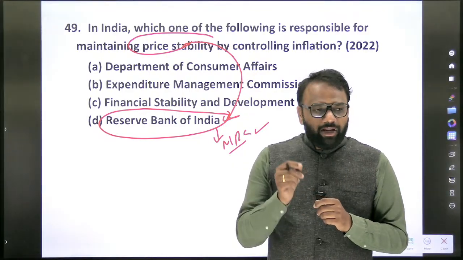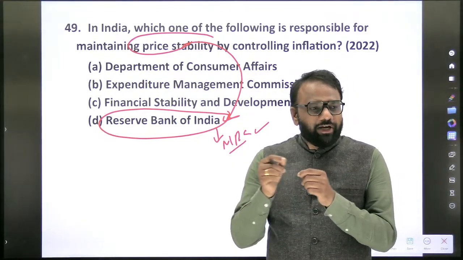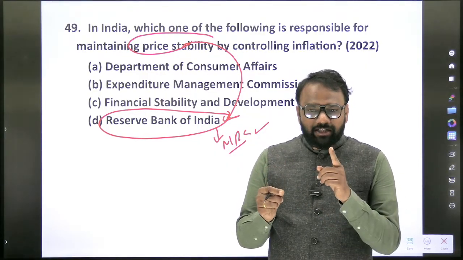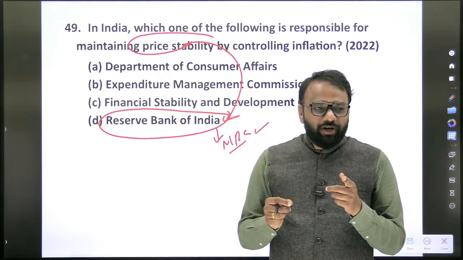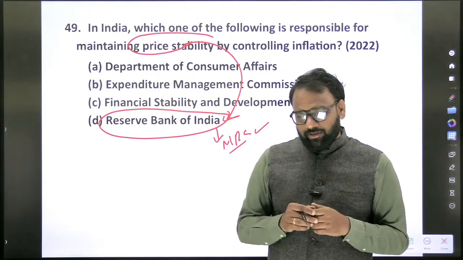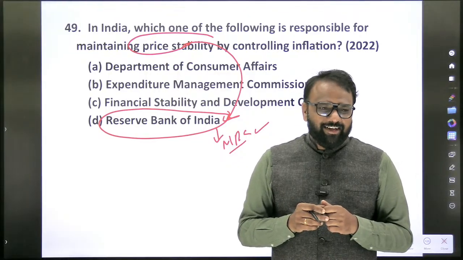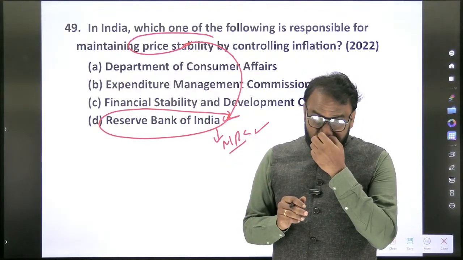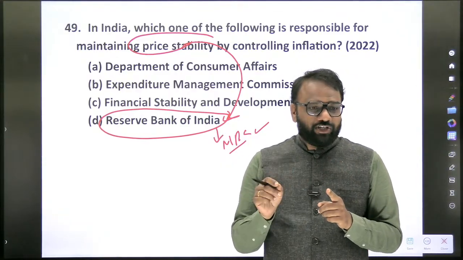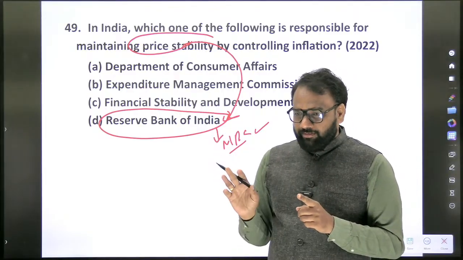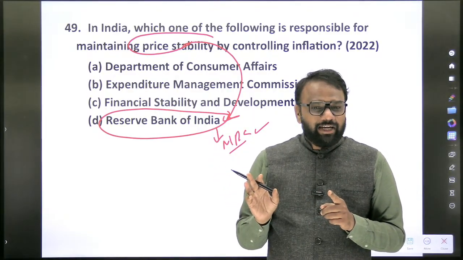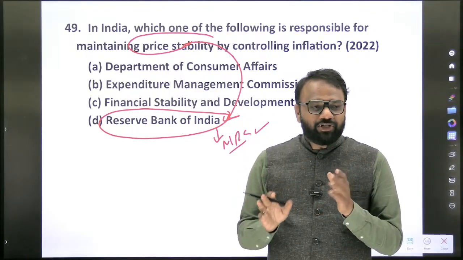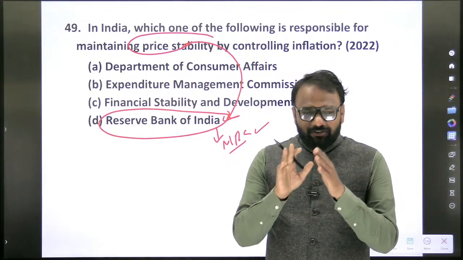Monetary policy. So when do we call it a tight monetary policy? When you increase the repo rate, it is called a tight monetary policy. When you increase SLR, it is called a tight monetary policy itself. Whenever you raise any of them, it is called tight monetary policy. Similarly, when you increase CAR, capital adequacy ratio, it is also considered a tight monetary policy. Is capital adequacy ratio considered part of monetary policy or not? No, capital adequacy ratio is not part of monetary policy. So these are the various things we'll revise.